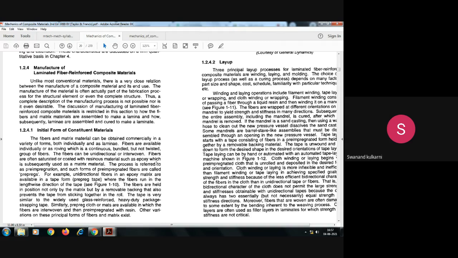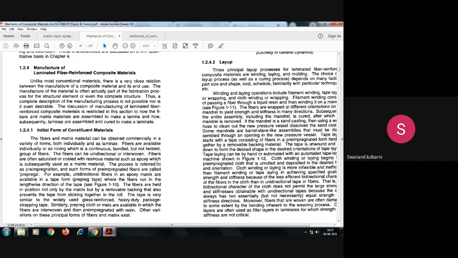Suppose fiber is present, and that fiber is impregnated inside the matrix. Suppose unidirectional fibers are there, then the fibers are saturated or coated with resinous materials such as epoxy. Suppose epoxy is the matrix material, and different fibers are there. So carbon fiber is there, glass fiber is there.